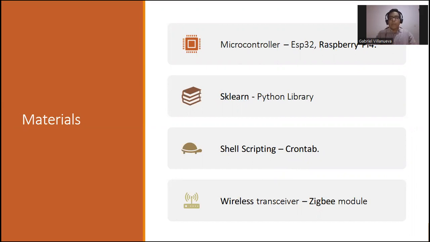We will also be using Scikit-learn, a Python library that allows us to use machine learning. For the automation of the upgrading of the dataset, we'll be using shell scripting in order to configure a crontab. And finally, we'll be using Zigbee modules to replace the Wi-Fi protocol that has already been implemented.